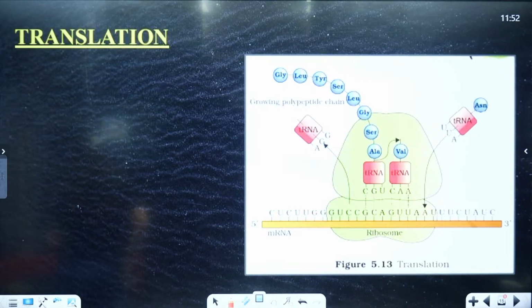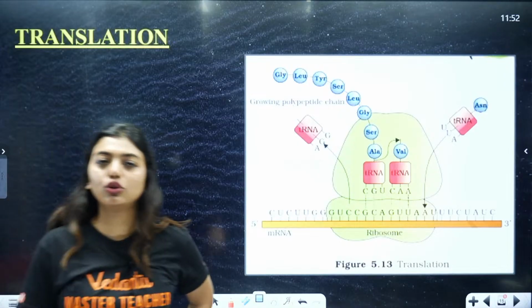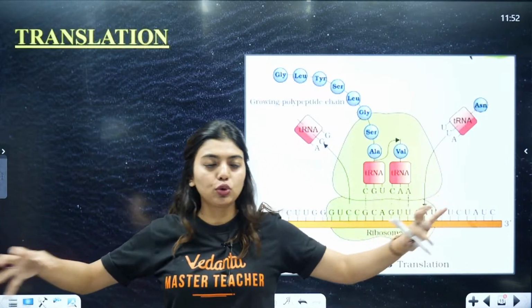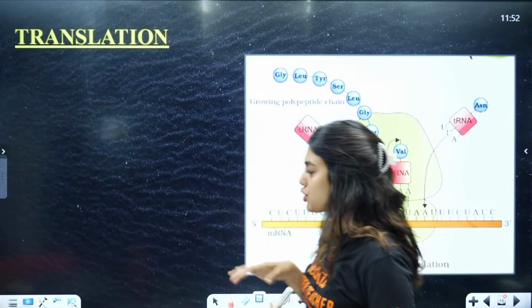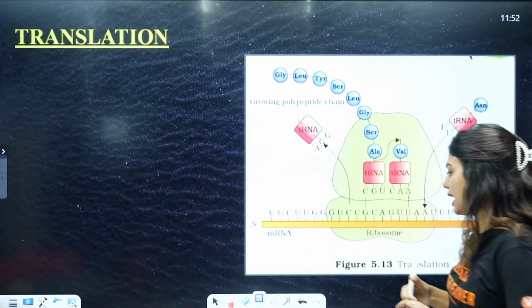See this one. It comes. Can you see? Lucky. Yes, very good. That is the clover leaf model because it has one loop, two loop, three loop, and on the top, the amino acid. So it will look like a clover leaf model. Understood? Now, translation. What is exactly translation?